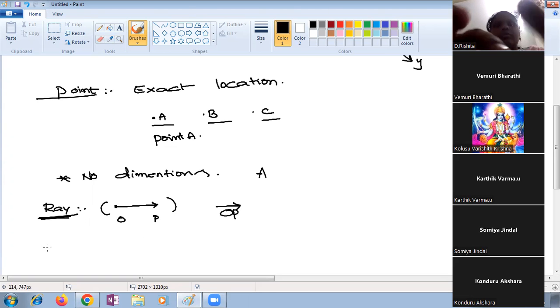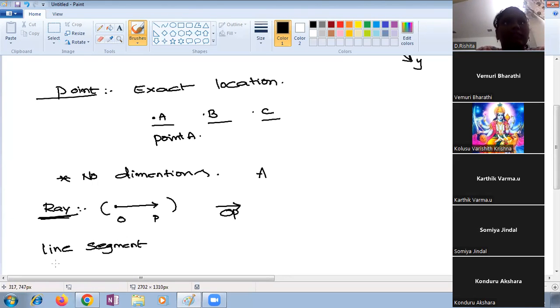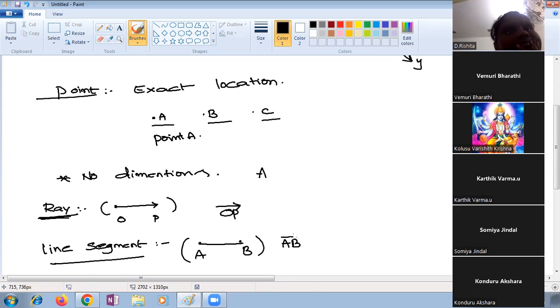Now coming to line segment. Yes, Vedant. A line segment is a line which has two endpoints. Very good. It is not like a line or a ray. How to represent it mathematically? Ma'am, AB with a bar, or BA with a bar. Very good.